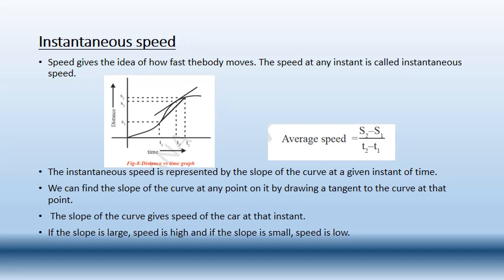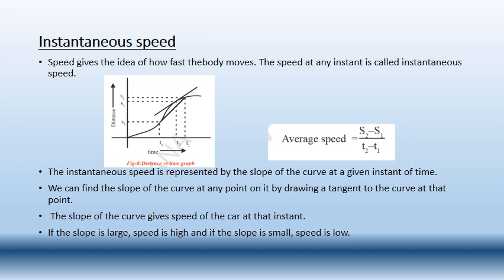So how are we measuring the instantaneous speed? Distance and time are both the quantities required to measure the speed, because the formula of speed is distance traveled divided by time. Let us see here, s1 is the distance traveled by the first, at one particular time t1, and s2 is the distance traveled at another time t2.